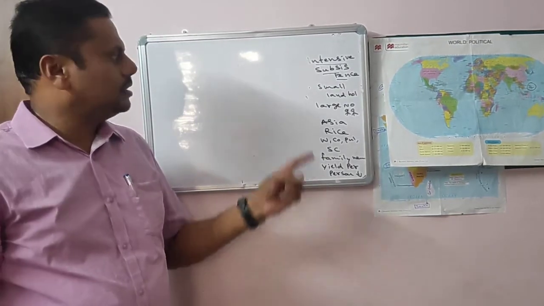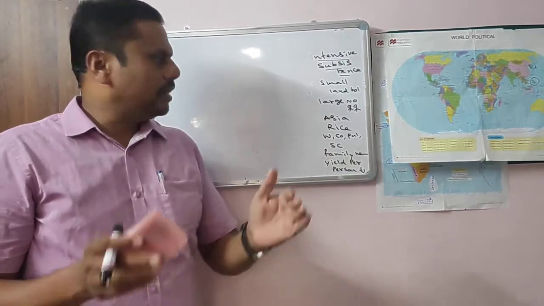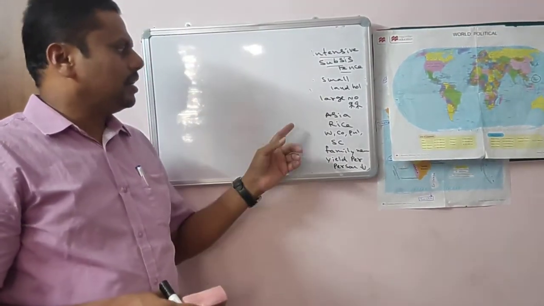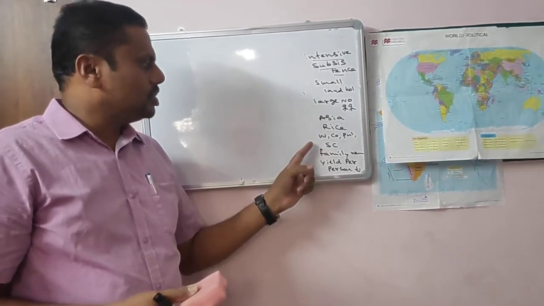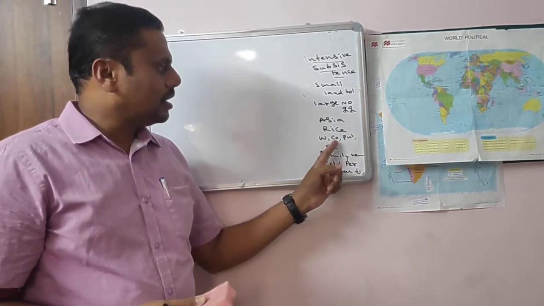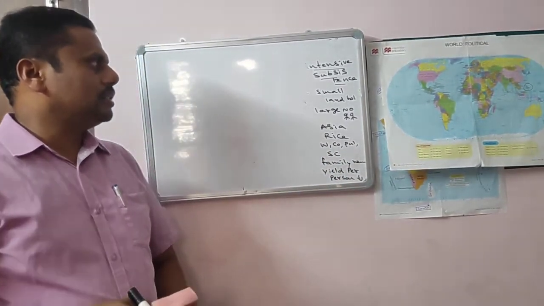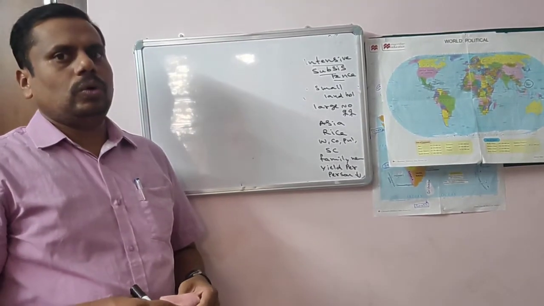So once again, in this type of agriculture small land holdings and a large number of laborers are used, it is practiced in Asia, the dominant crop is rice, and other crops are wheat, corn, pulses and sugarcane. Family members are involved, and yield per person is low.